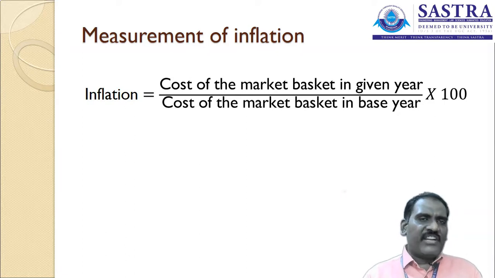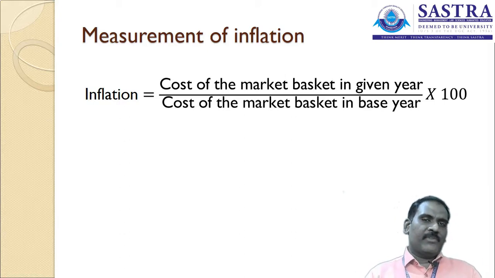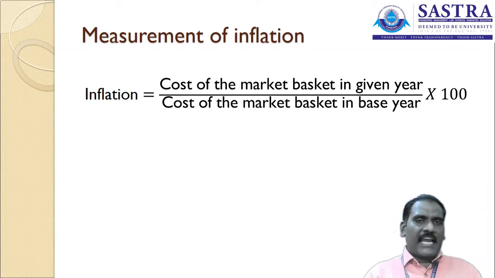So what inflation have we calculated? It is a base of 100%, increased from 100% to 116%. So the inflation has increased at the rate of 16% compared to the previous year. So it is a basic calculation for calculating inflation.